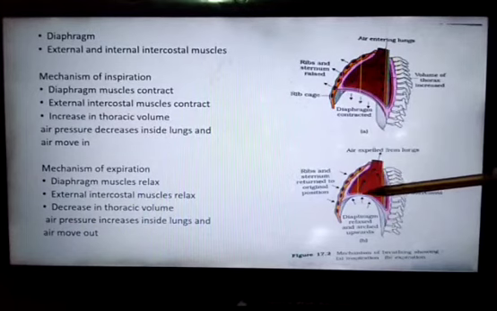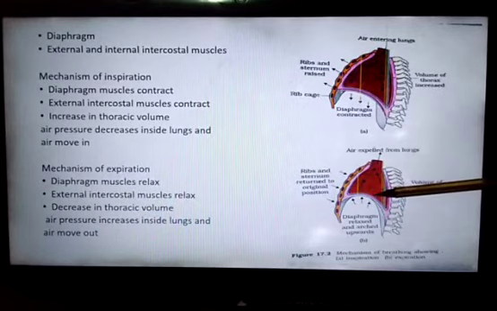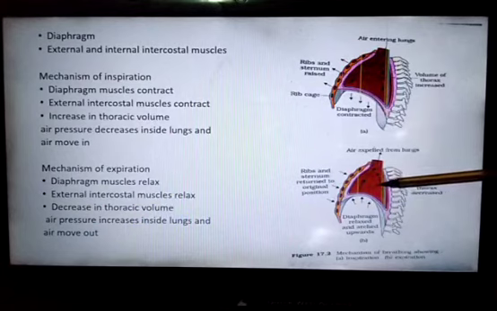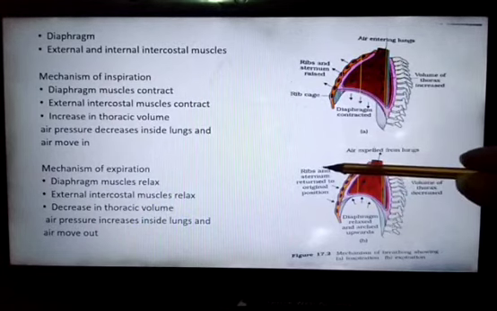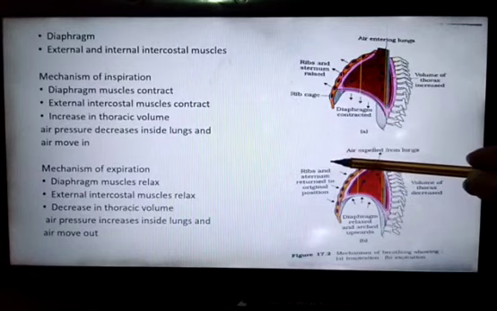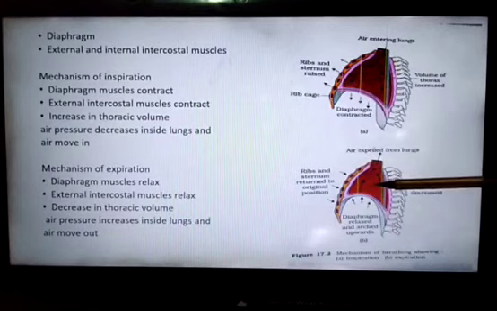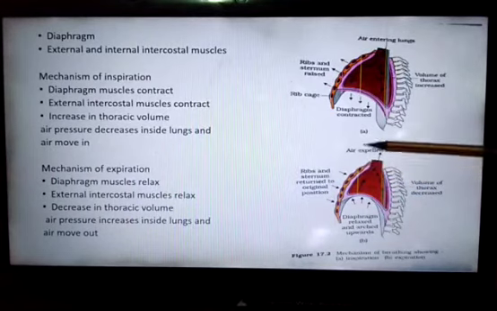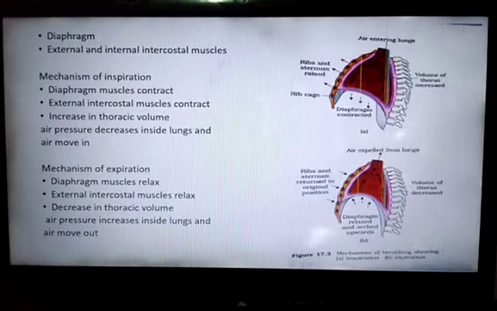Now, when the size of the thoracic chamber decreases, the intrapulmonary pressure increases in the lungs. The intrapulmonary pressure inside the lung is high as compared to atmospheric pressure, which forces the air to be expelled out of the lungs. So this was the process of expiration.